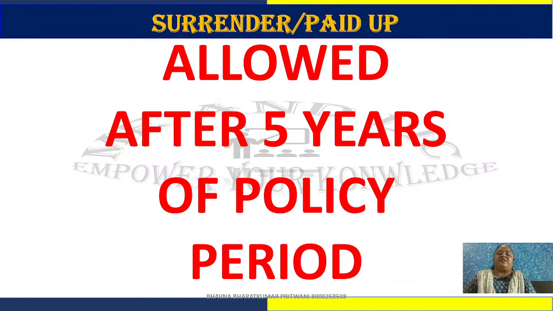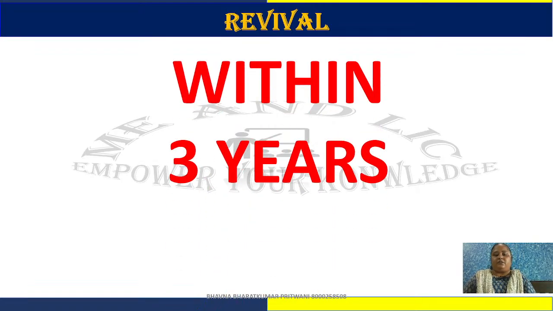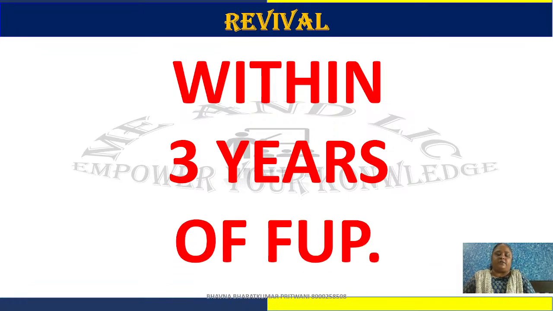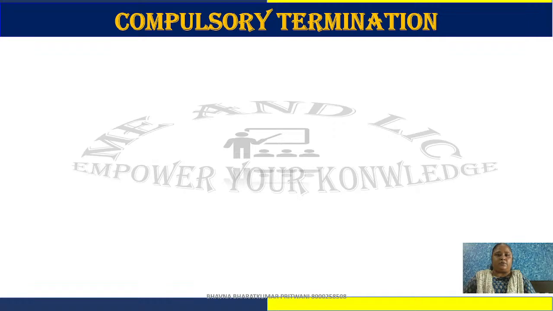Surrender or paid up is allowed after 5 years of the policy period. Revival you can do within 3 years. Previously in the 835 plan it was 2 years, but LIC has amended it to 3 years. It means if you don't pay premiums, then you can revive or restart your policies within 3 years from FUP, first unpaid premium. Assignment you can do if you are more than 18 years old. You can do assignment of this policy.